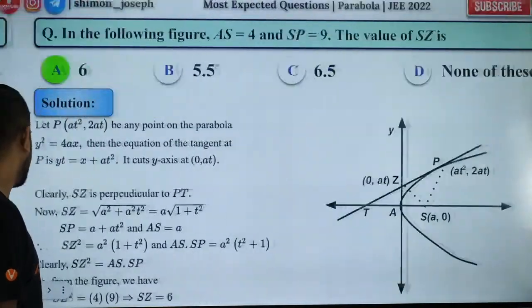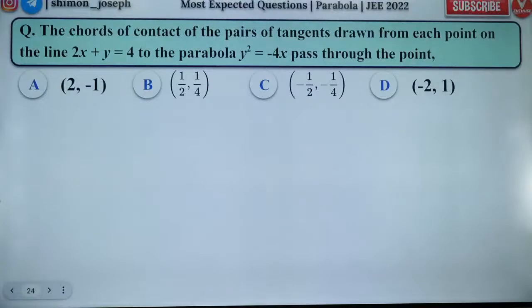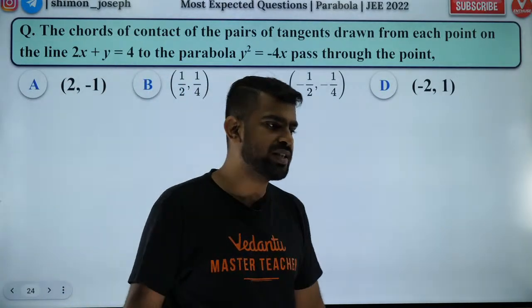The last question for the day. Please try to solve it. It's a beautiful question.